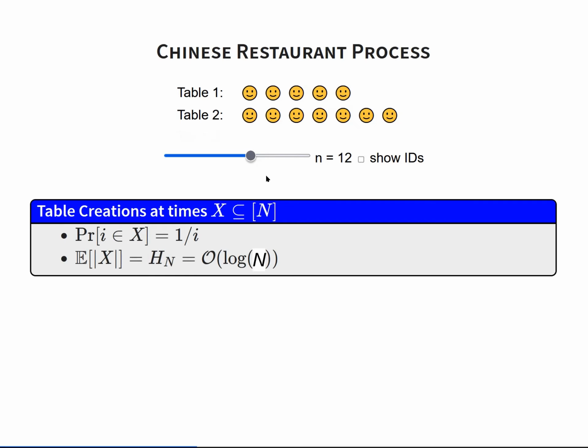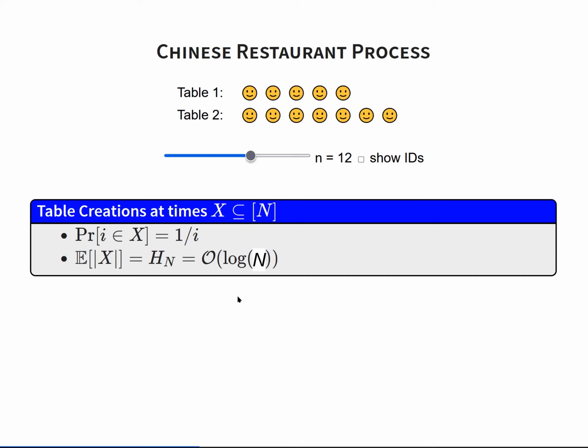Speaking of table creations, let X be the set of time points when table creations occur. Then this is the probability that at time step i, a table is created, which is just 1 over i. So you can see that the expected number of tables overall is just the nth harmonic number, so it's not very large. And it's actually easy to sample this set X.